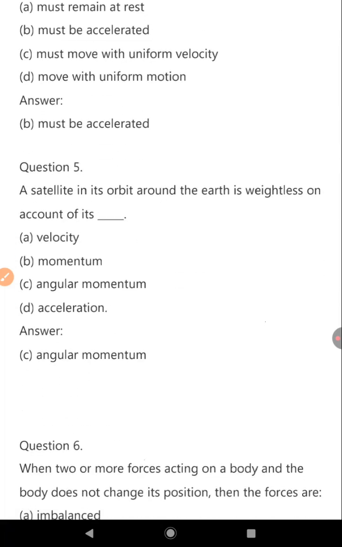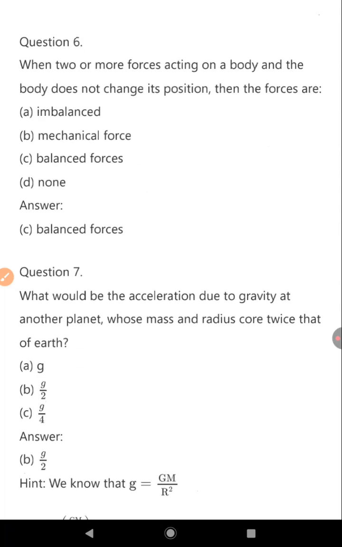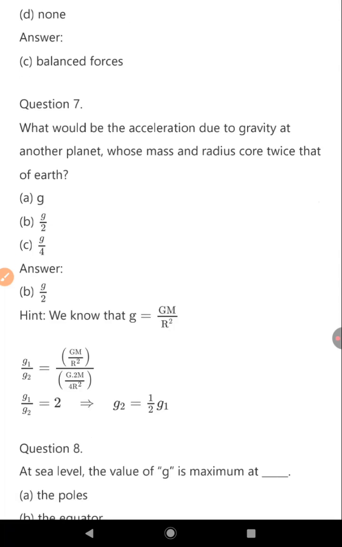Option B. 5. A satellite in its orbit around the Earth is weightless on account of its angular momentum. When two or more forces act on a body and the body does not change its position, then the forces are balanced forces. What would be the acceleration due to gravity on another planet whose mass and radius are twice that of Earth? Option B.